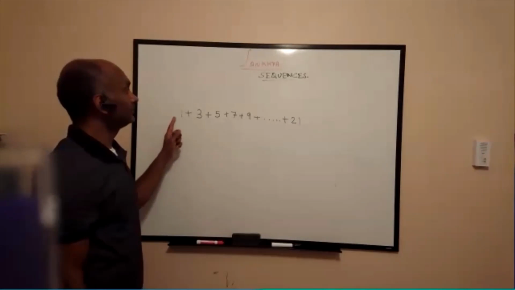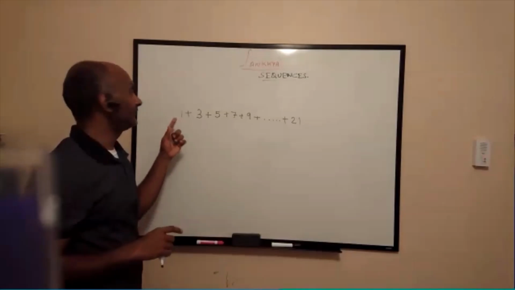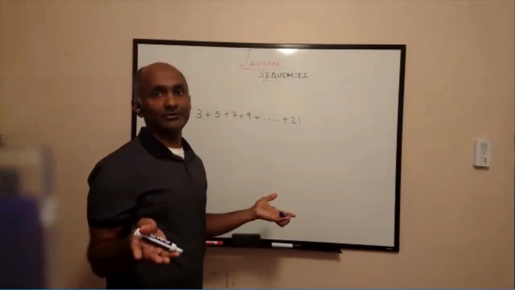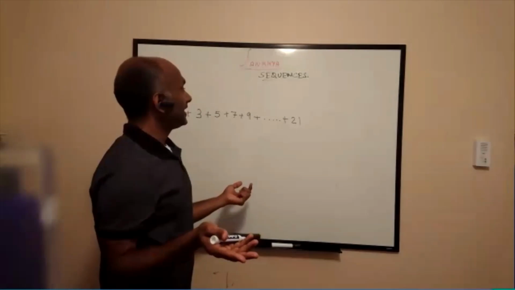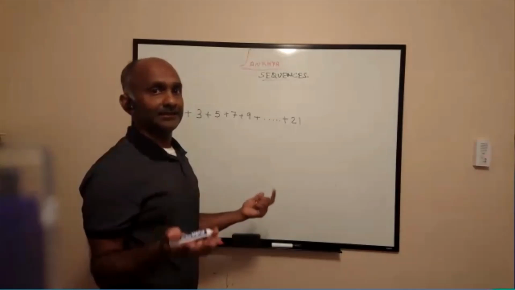You can count how many odd numbers there are between 1 and 21 and then square it because you got the n. Otherwise, you can find n in a different way. And that is nothing but